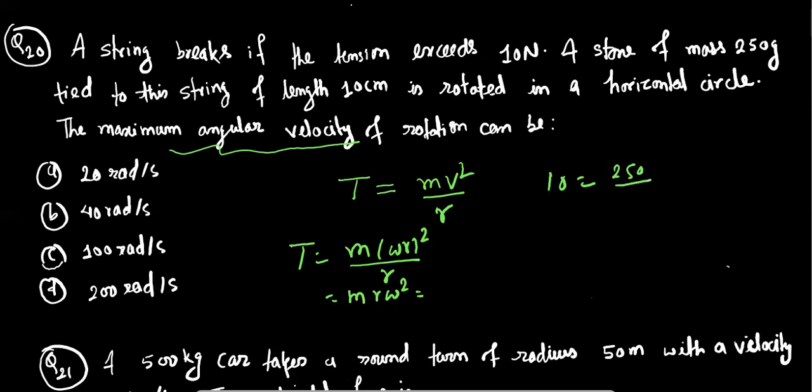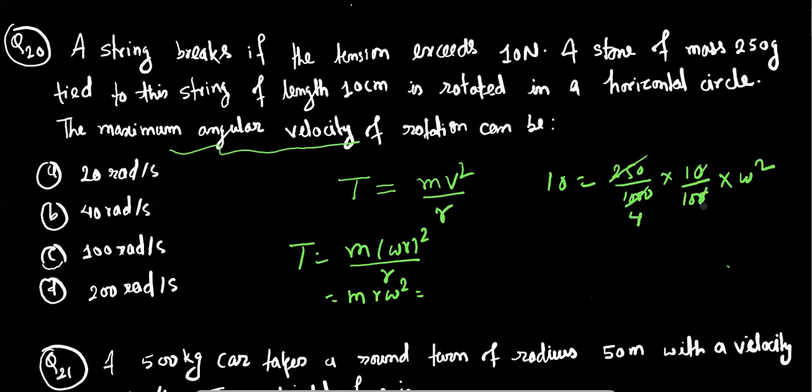that's why we can write here 250 by 1000, and radius is also provided in centimeter, so it can be converted into meter by dividing it by 100 and let it be omega square. Okay, now I'm going to solve. These 20 cancel out.